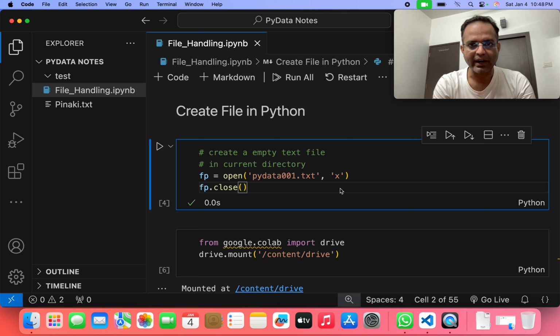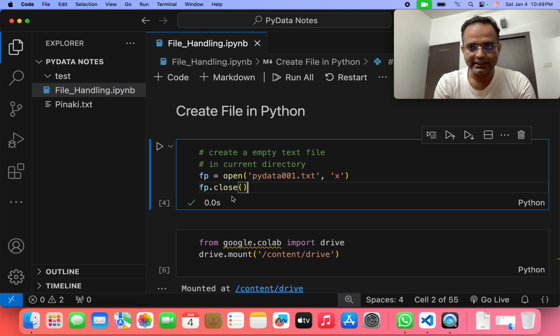In case the file does not exist in your directory, then if you open the file this way, it can create a new file. If the file already exists, then it will throw an error. So here I just write down fp is equal to open, pydata001.txt file and comma x, that is the x mode, then fp dot close.